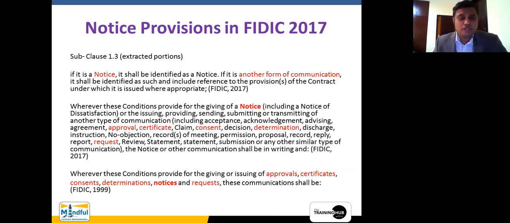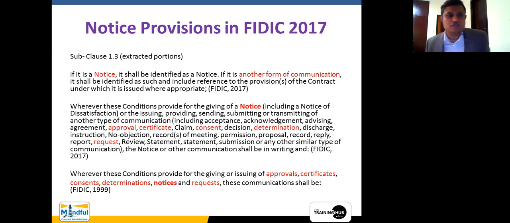Now, until the FIDIC 1999 version, and even in SPD2, which was issued in 2007, there is no express term within the FIDIC version which states that you need to give a particular clause reference, or else you need to give a notice as a notice. Now, this is very important. Let us read between the lines.